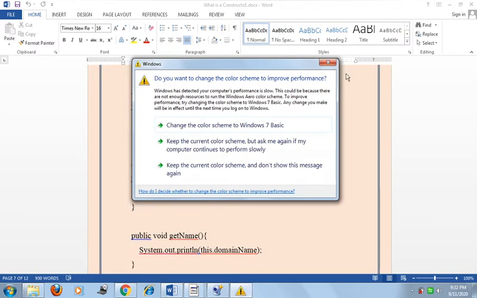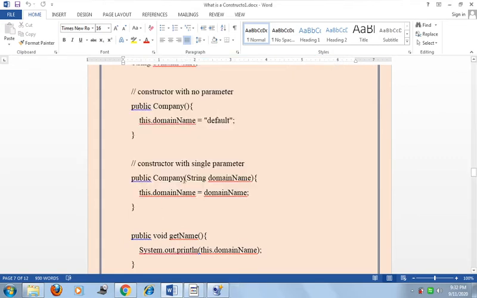And here the constructor with a single parameter, because this is the no argument constructor and this is the parameterized constructor. Here the name of the constructor is also Company, and we pass a domainName string as a parameter, and this.domainName equal to domainName.